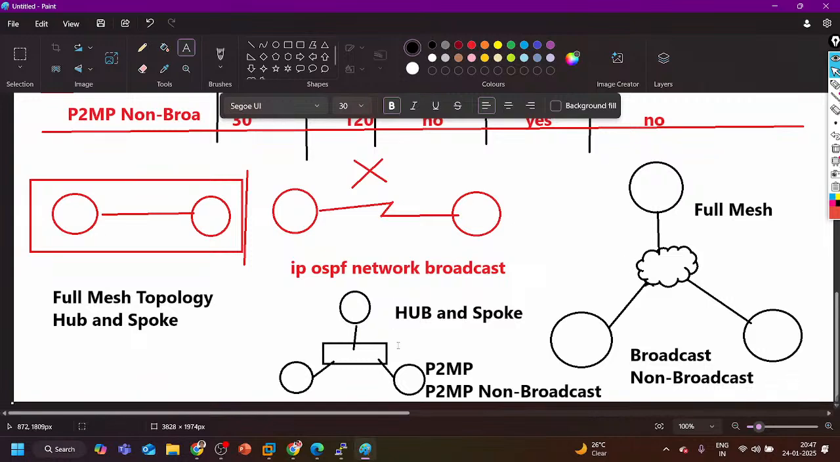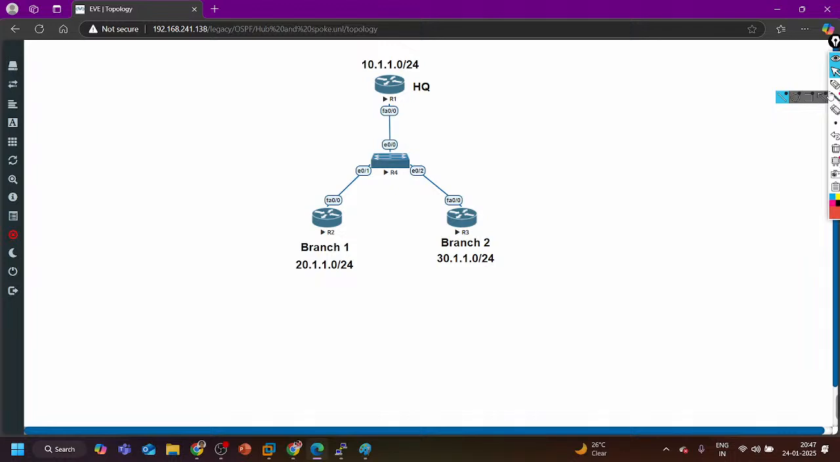There will be an issue. Okay, in hub and spoke topology, if I configure the network type as, let's say, broadcast, then what will happen? Let's say this is my hub and spoke topology. Here I have connectivity, here I have connectivity, but here I don't have any connectivity. So can I configure the OSPF network type, let's say broadcast, here? It's not possible. What issue will occur if I configure broadcast network type here?